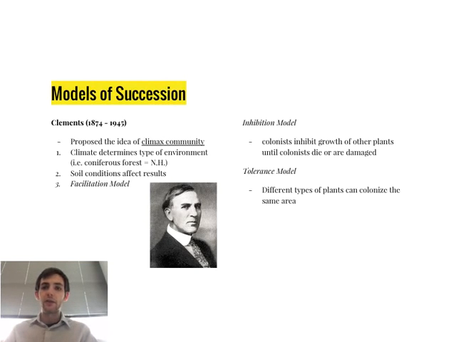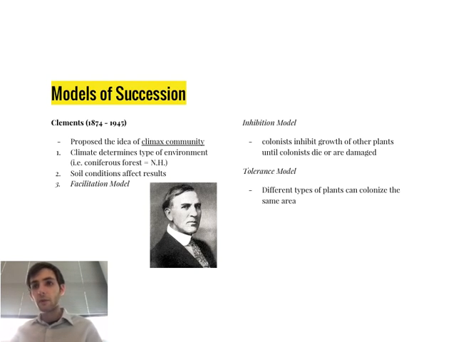And combining all this, he came up with the facilitation model. This is the idea that each species, whether it's a pioneer, intermediate, whatever, facilitates the ability of the new species to arise. Each species plays a role in allowing the ones that come after it to start colonizing an area.